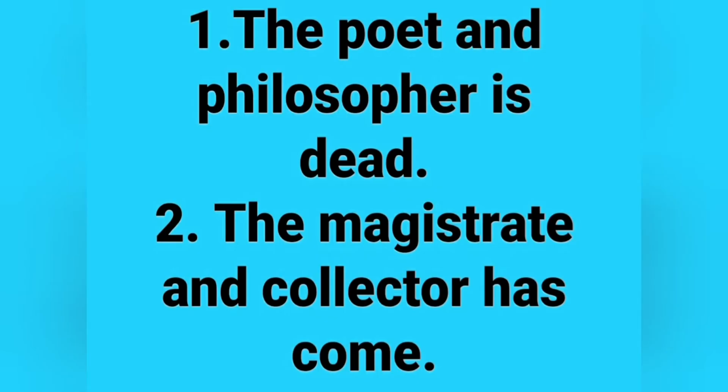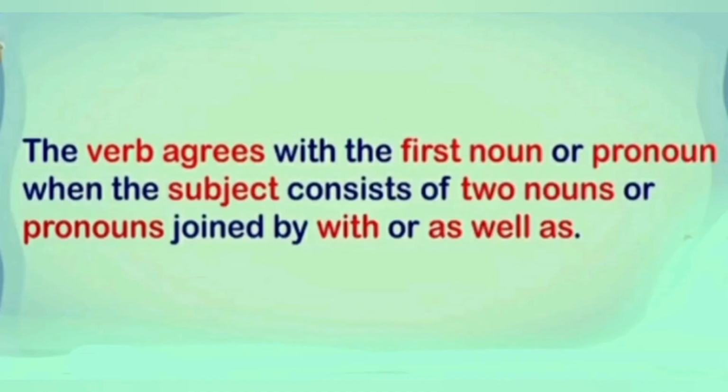Next example. The poet and philosopher is dead. Here we use the words poet and philosopher for one person and joined with and, so we use here a singular verb, is. Next, the magistrate and collector has come. Here we use magistrate and collector for one person and joined with and, so we use a singular verb here, has.